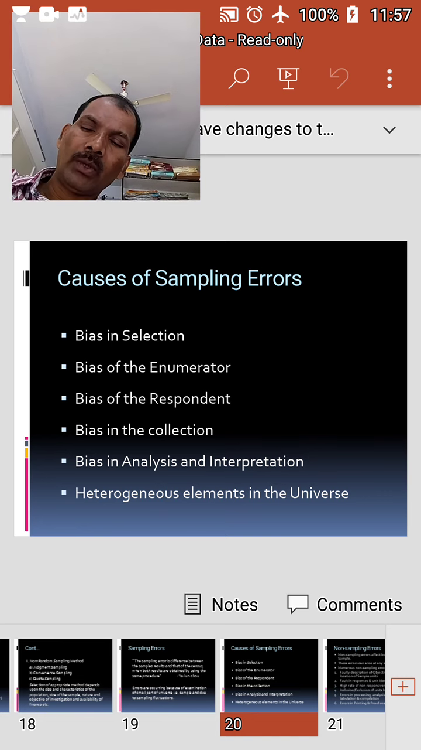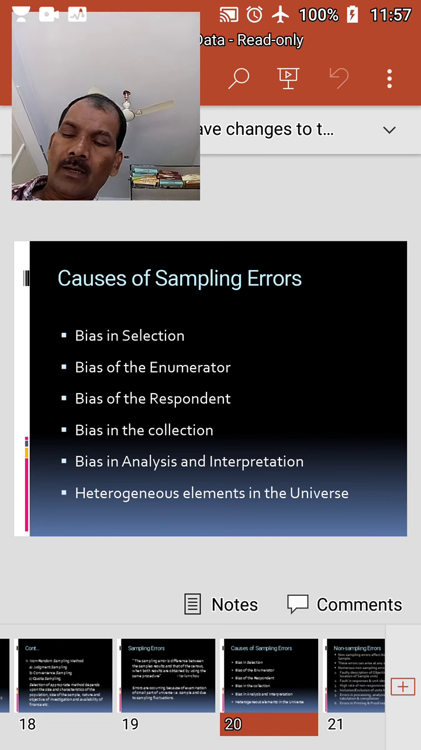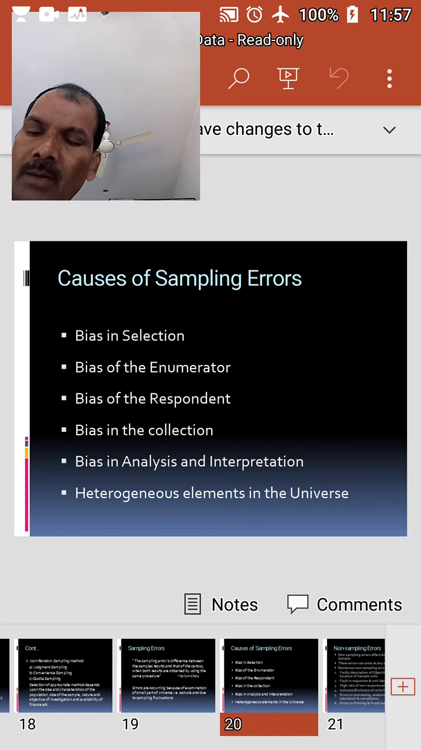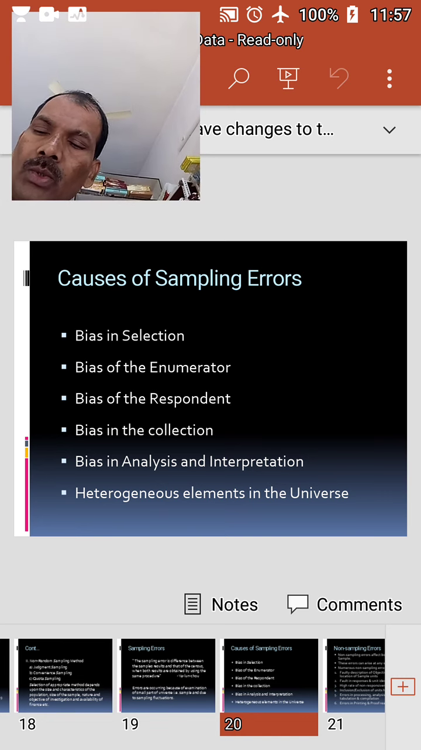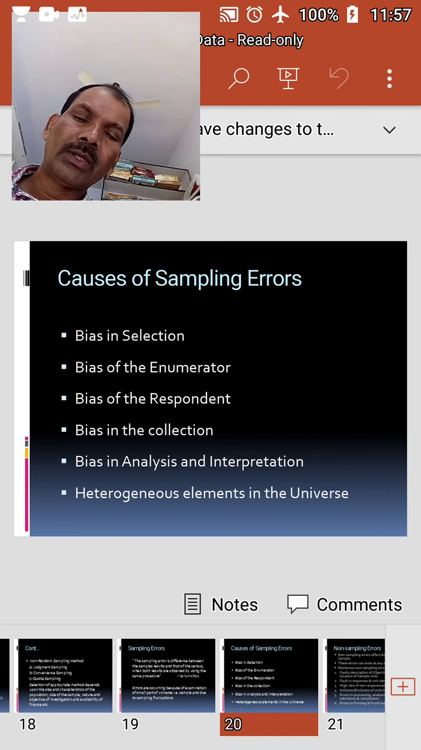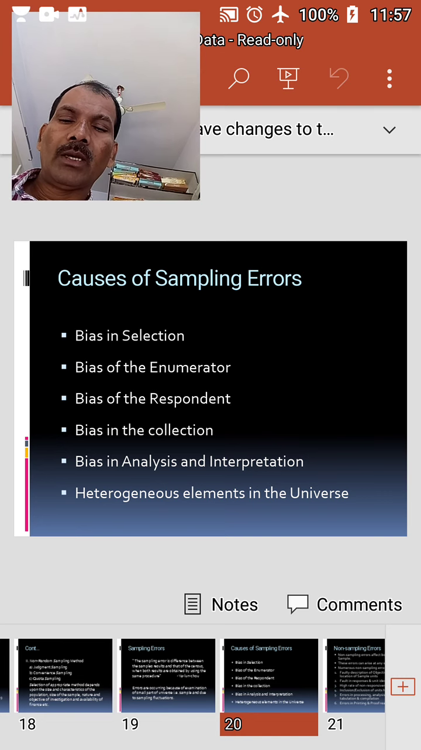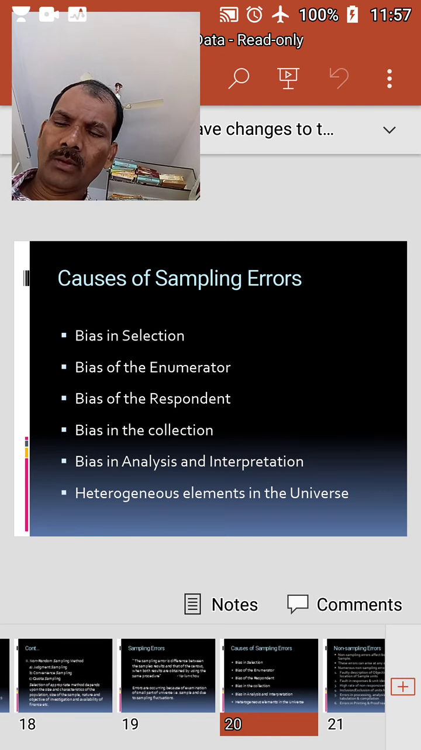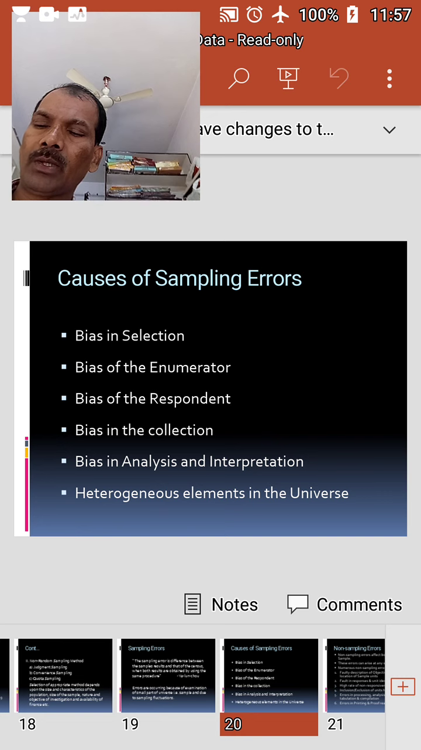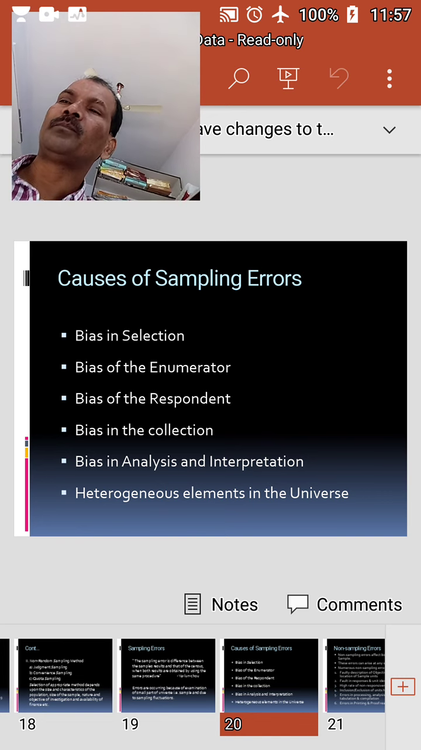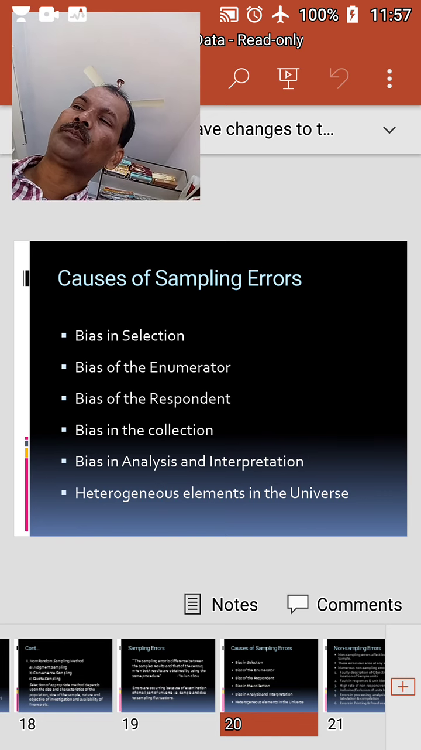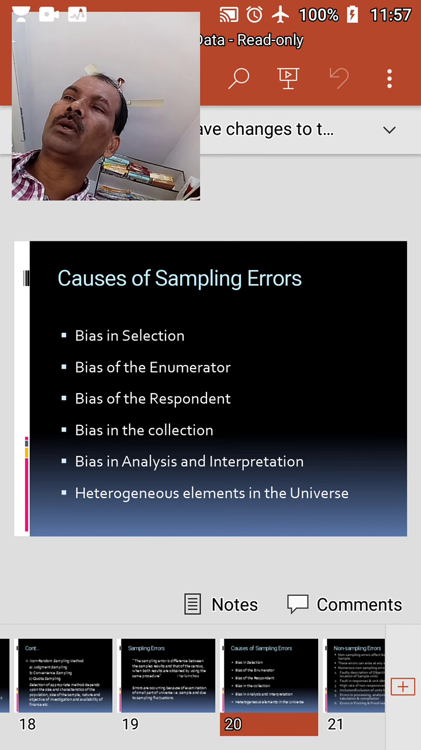Heterogeneous elements in the universe. Sampling error may also arise due to the existence of heterogeneous elements in the universe. Though theoretically these biased errors are supposed to occur in sampling only, they may also creep into the census method. Okay, next, sampling errors may also arise due to certain unbiased errors. Unbiased errors are also called compensatory errors.